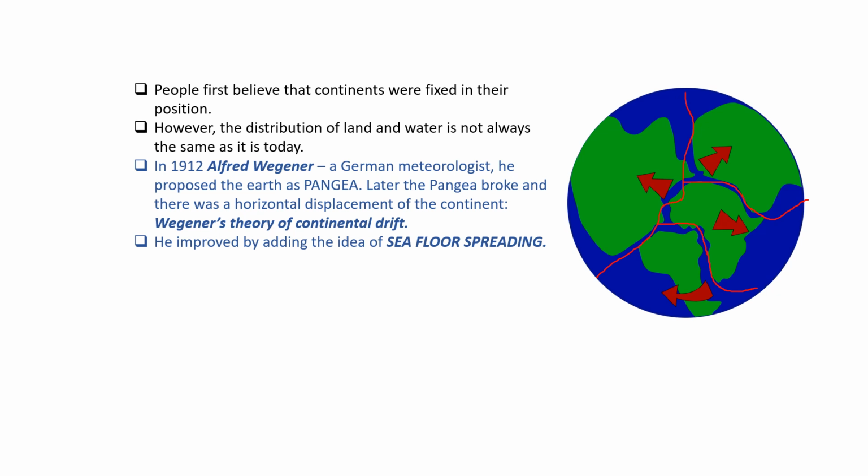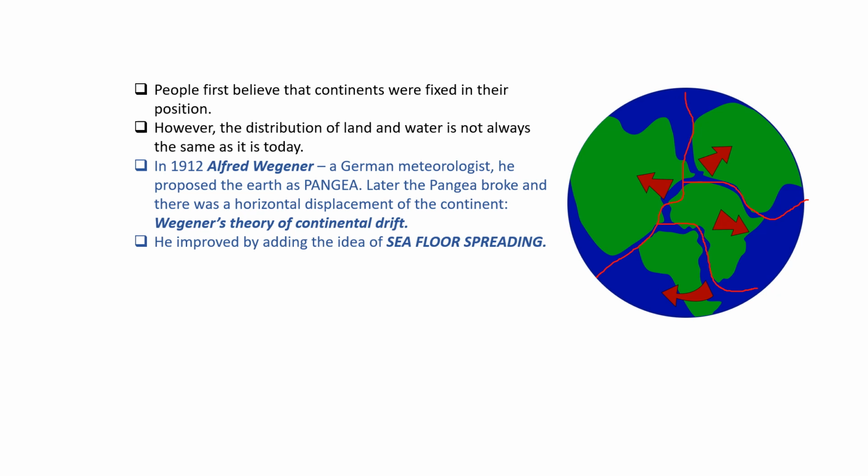In 1912, Alfred Wegener, a German meteorologist, proposed the idea of Pangea. Previously we learned what is meant by Pangea, and I showed a picture related to it. Pangea is nothing but a supercontinent. Later this Pangea broke and there was a horizontal displacement of the continents, which I showed in this picture already. Wegener's theory of continental drift happens by the displacement of the land masses. He improved it by adding the idea of seafloor spreading also.